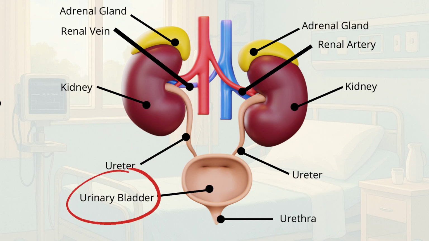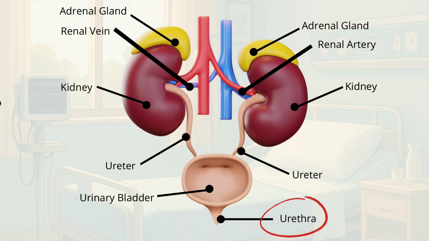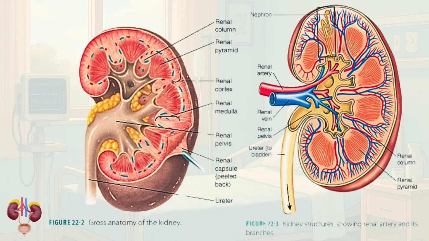And the third is the bladder. The bladder is a muscular pouch that stores urine until it's released. And the fourth is the urethra. The urethra is the tube that carries urine out of the body. Let's take a closer look at the internal structure of the kidneys and their function.